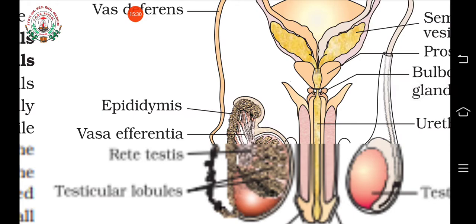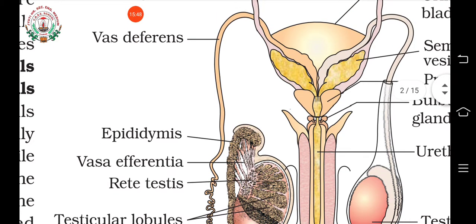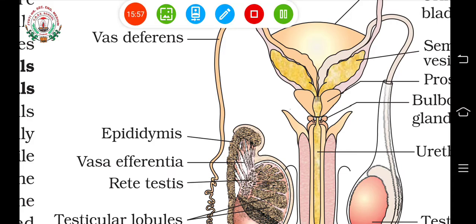I have already explained about the parts of testis. Then I told you about only the accessory ducts. So what are the accessory ducts? Rete testis, isn't it? Then vas efferentia, epididymis, then vas deferens, that arches over or loops over the urethra. So these are the accessory ducts of the male reproductive system.